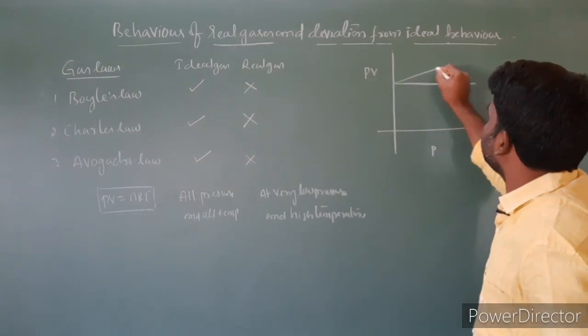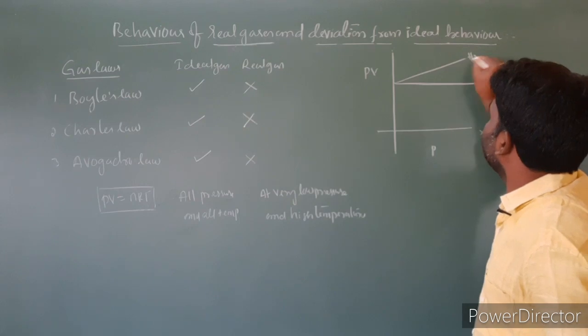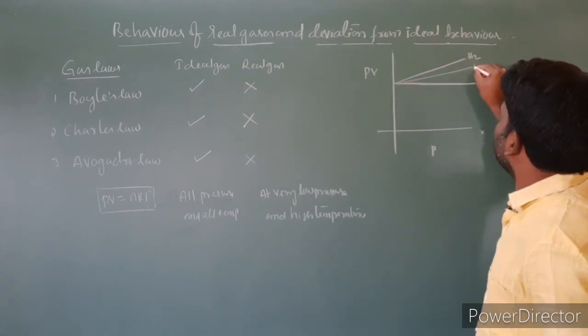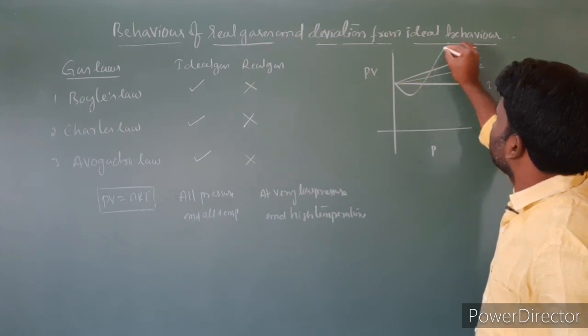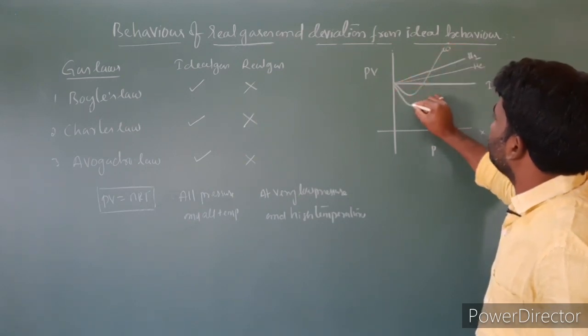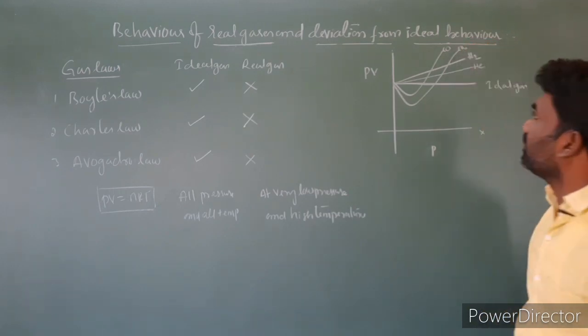So I'm taking hydrogen, this is the line for hydrogen, H2, helium, CO, CH4. Look at this.